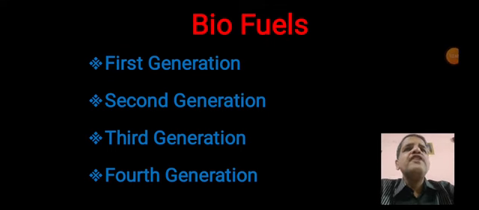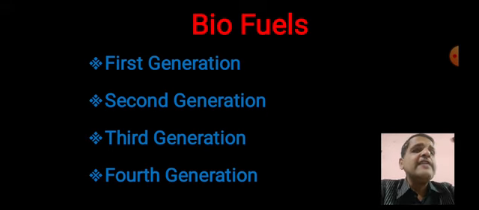When we say first generation biofuels, they are produced from agricultural crops, like biodiesel, ethanol from sugarcane. When we are producing biofuels from agricultural residues, the remaining parts of agricultural products, those are called second generation biofuels. Biodiesel is there, biogas is there, biohydrogen is there, those are second generation.